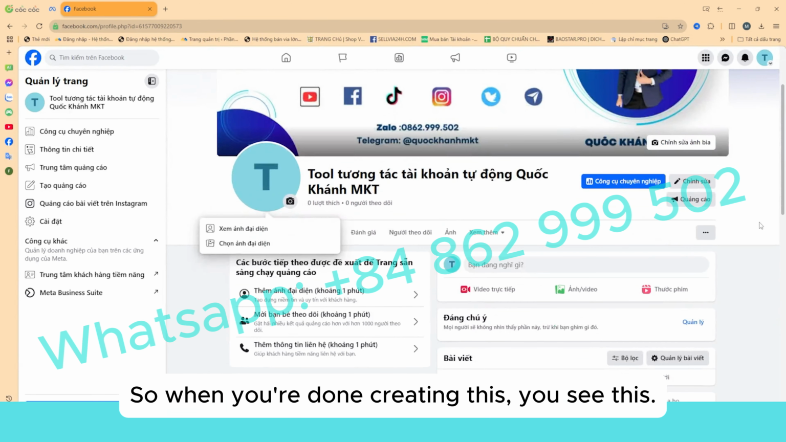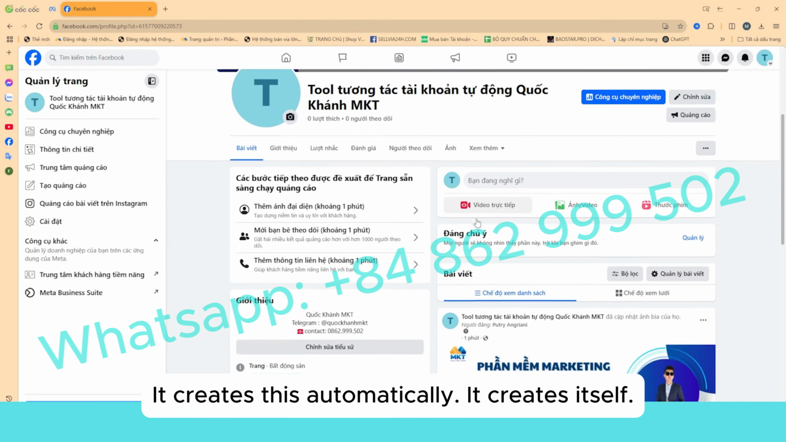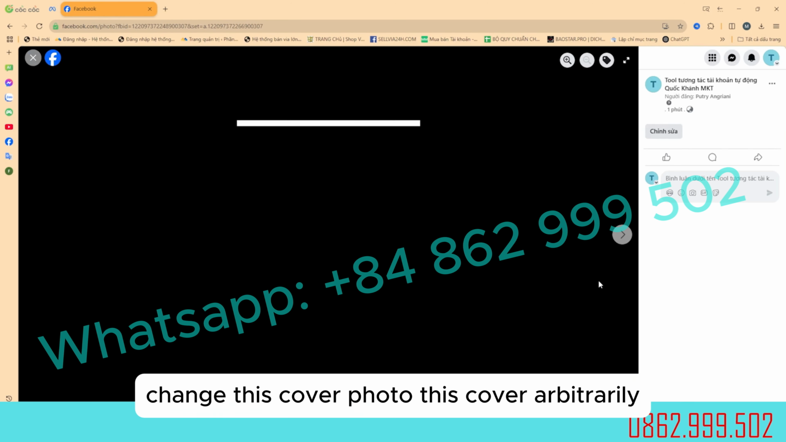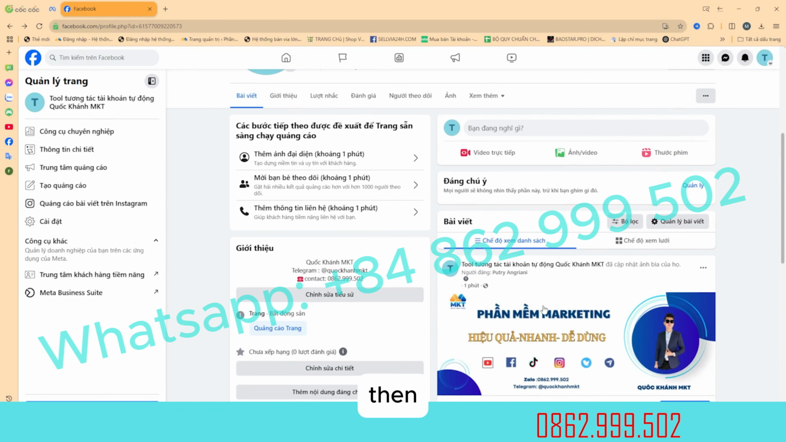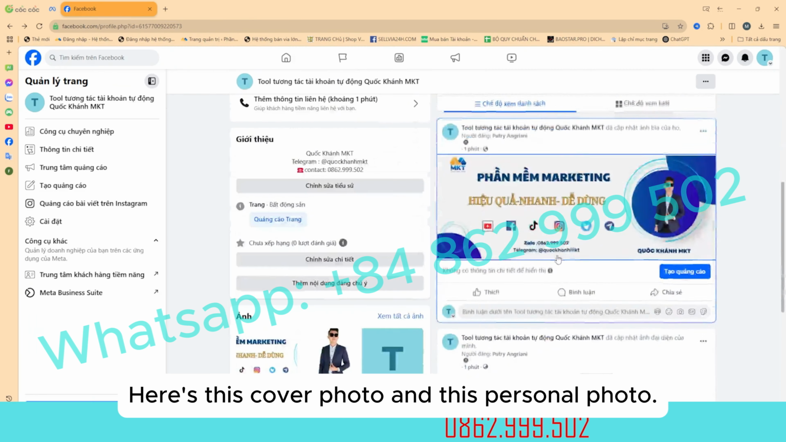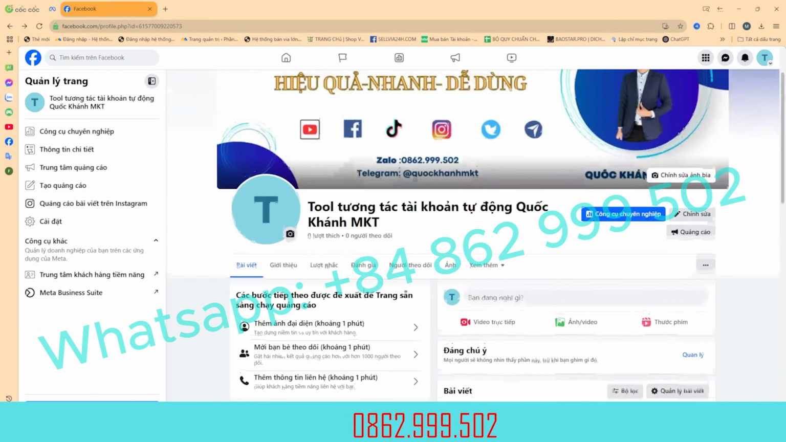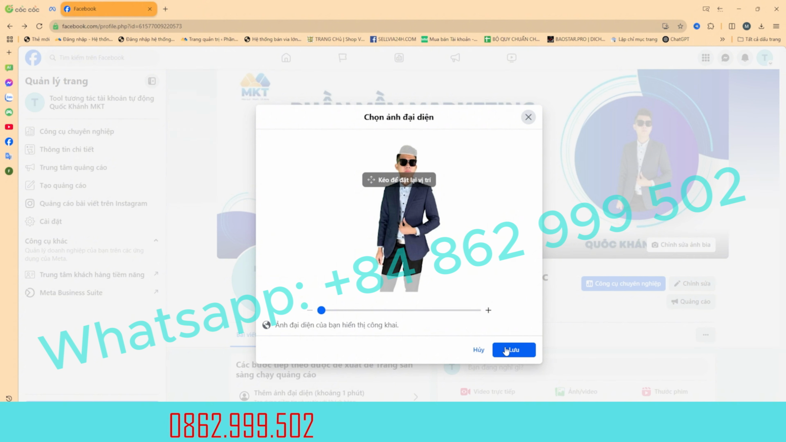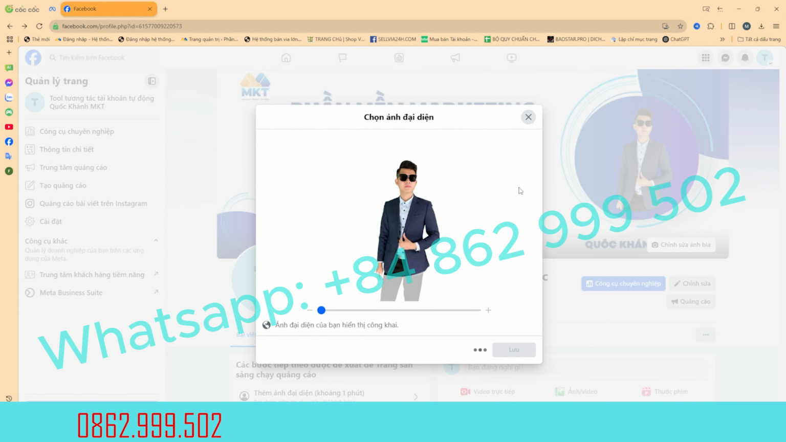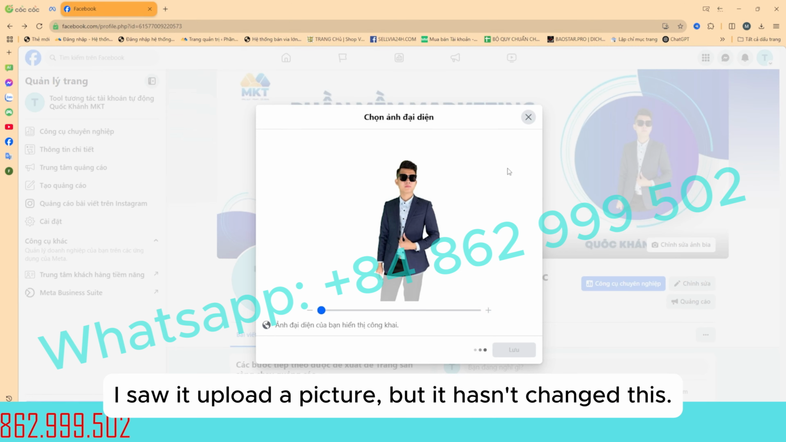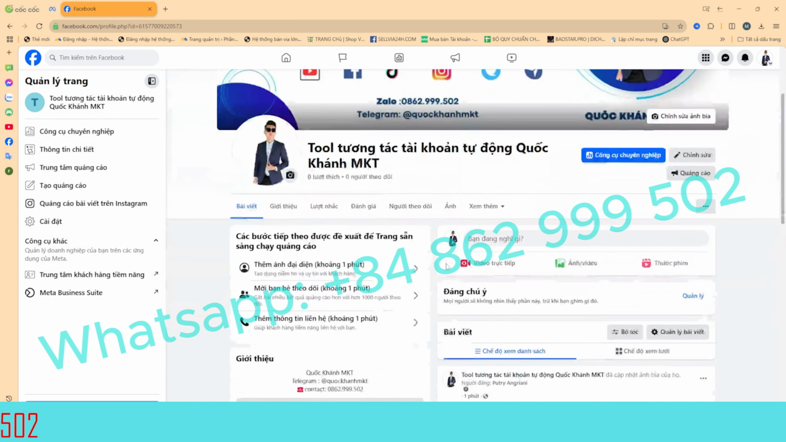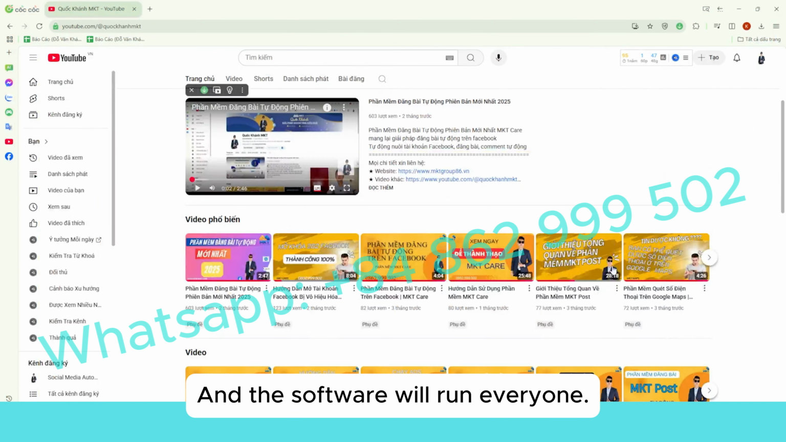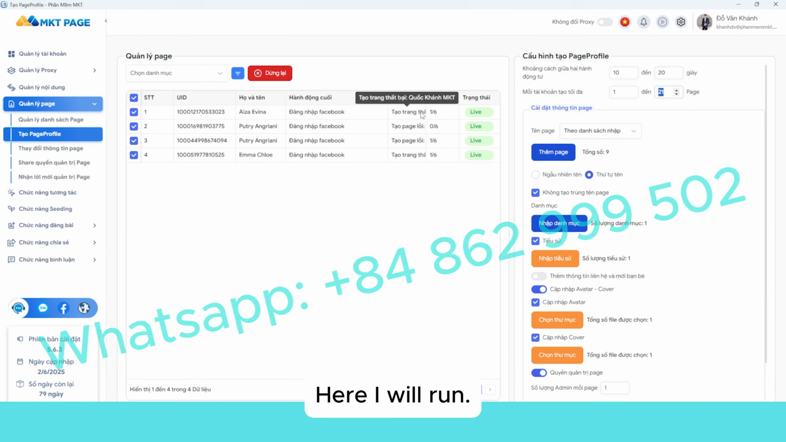When you're done creating, you see this. It creates this automatically. This bio is the introduction. It changes this cover photo arbitrarily, then this cover photo and this personal photo. I saw it upload a picture, but it hasn't changed. Here I changed it. Then we will create. These pages are automated, and the software will run for everyone. Here I will run.